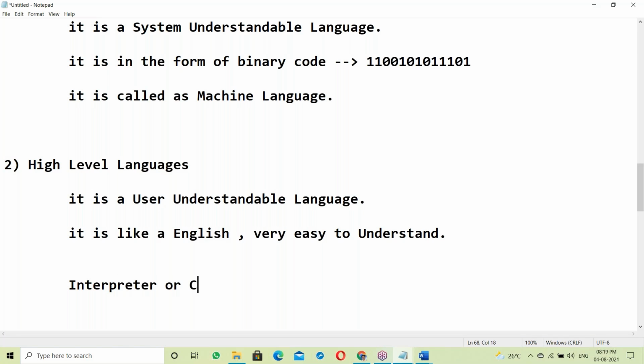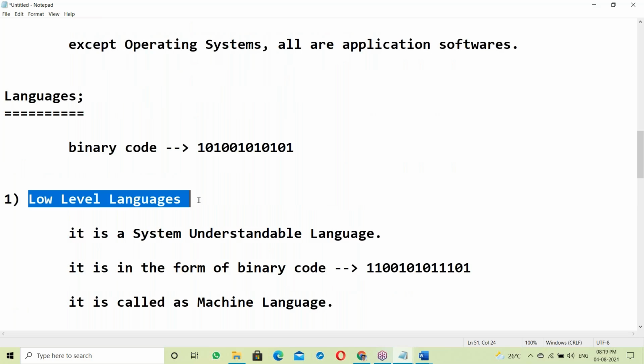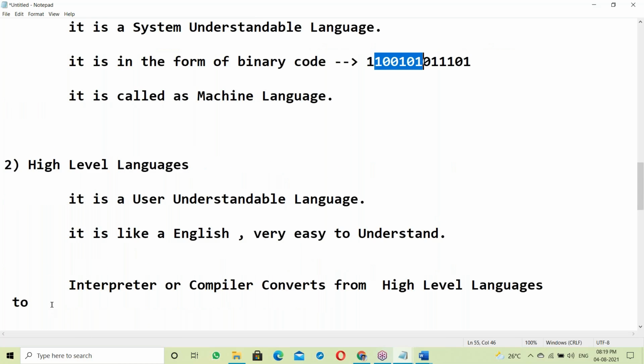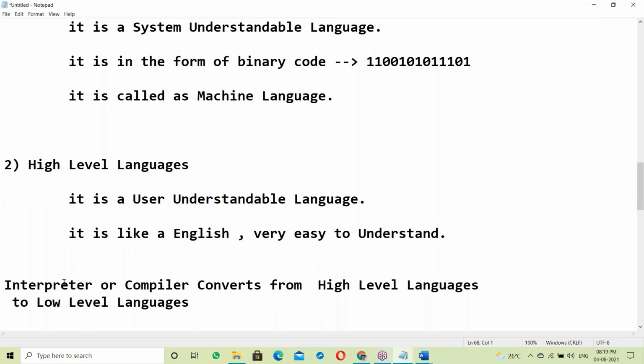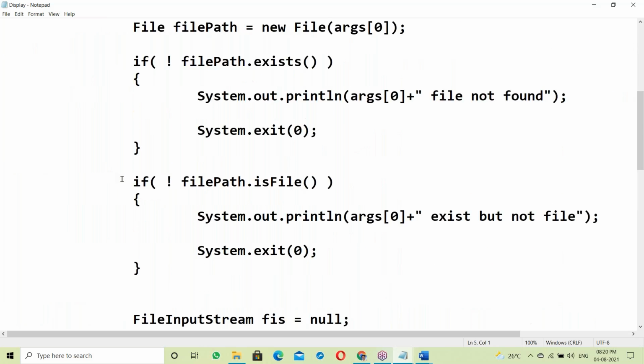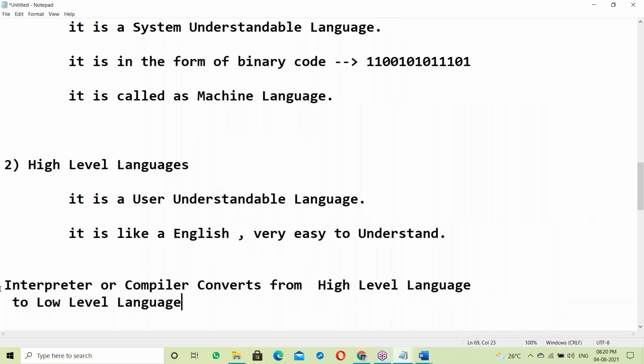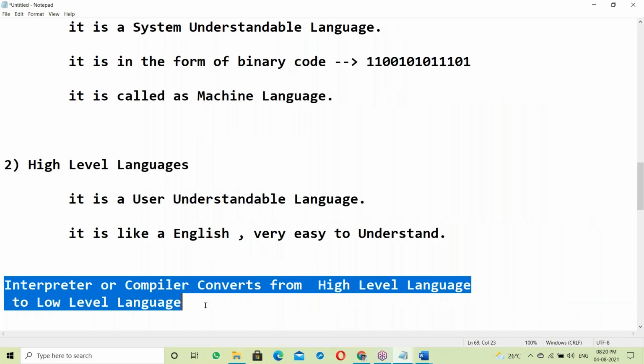Either interpreter or compiler converts from high level language to low level language, from English-like language to binary codes. High level language to low level language means English-like language, like Java, has to be converted into a system understandable language. Either compiler or interpreter converts it.